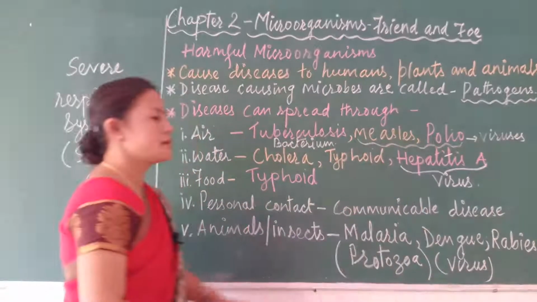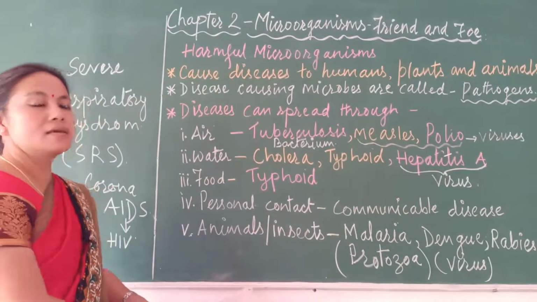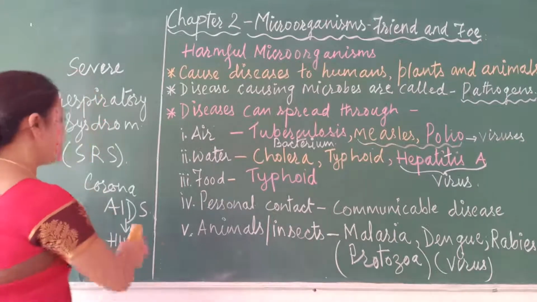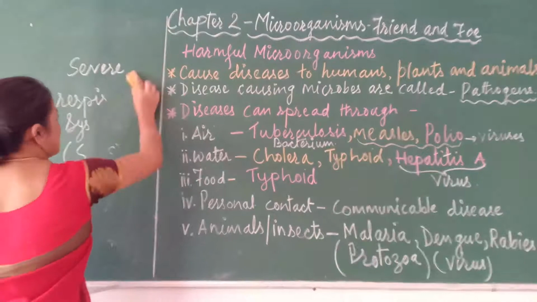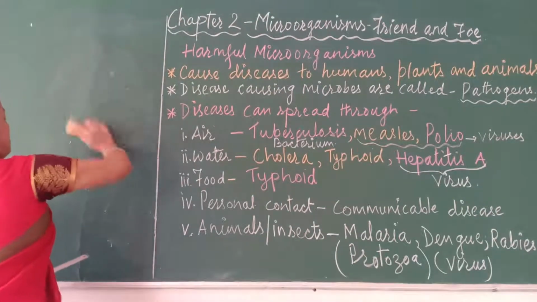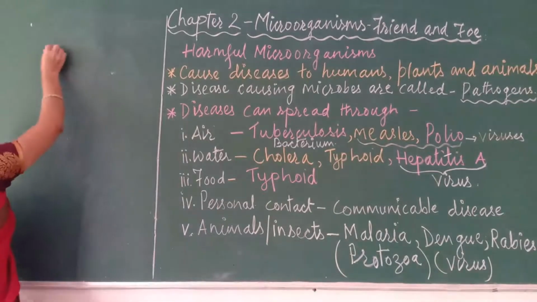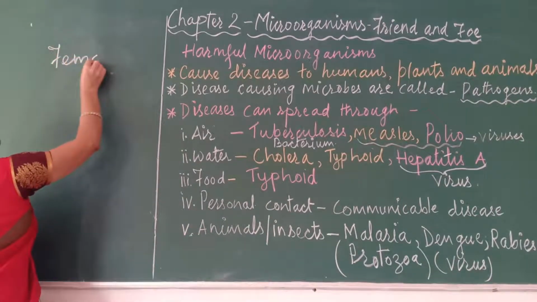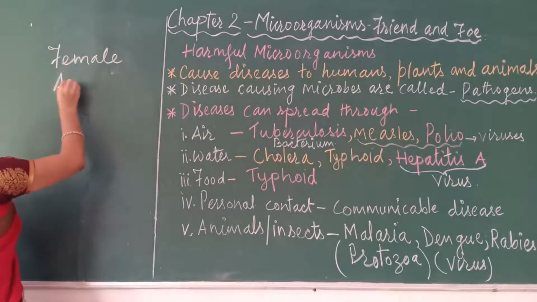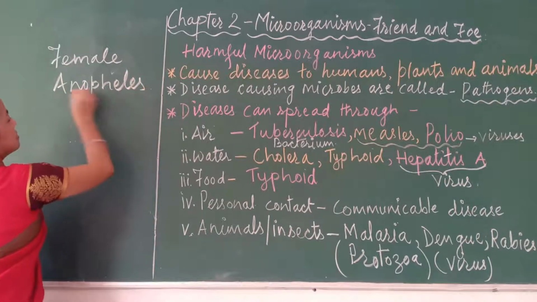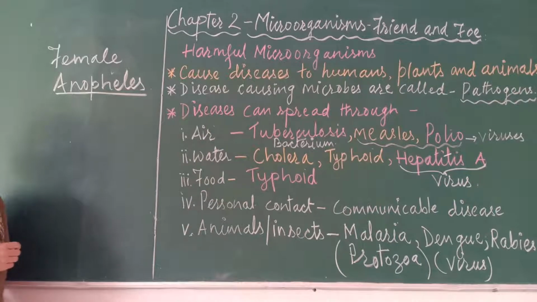And this malaria is transferred by the female Anopheles mosquito. Anopheles is the scientific name of the mosquito.